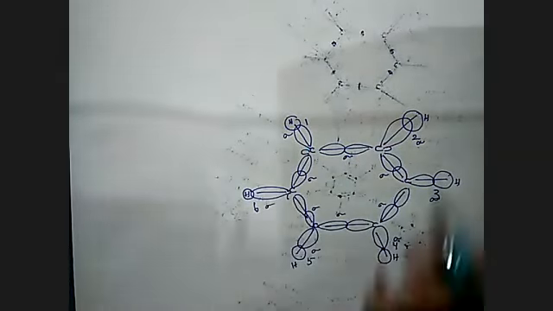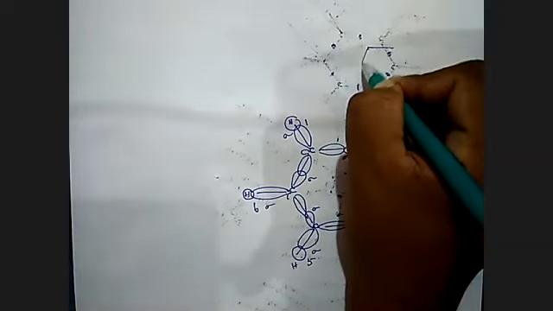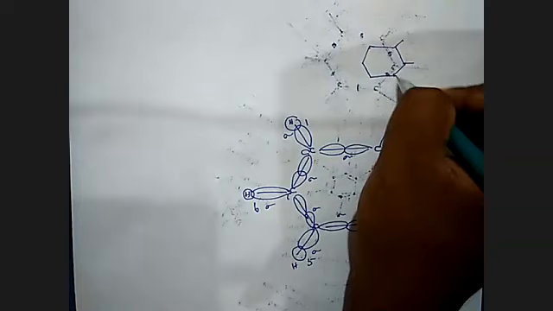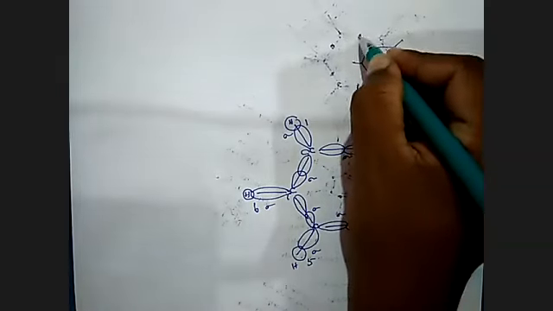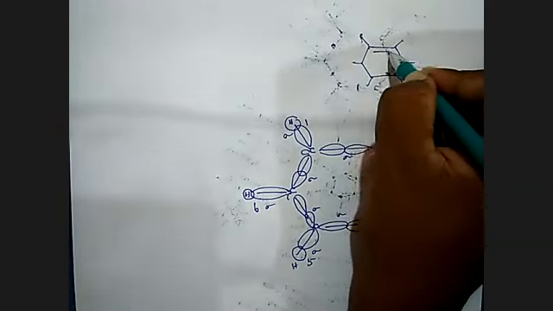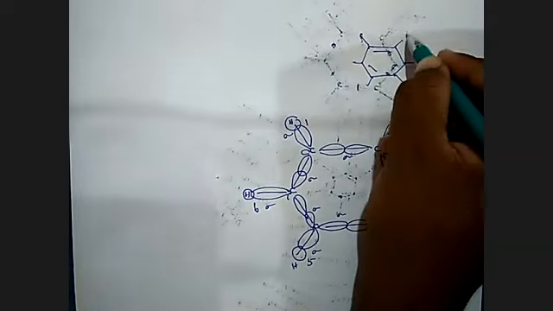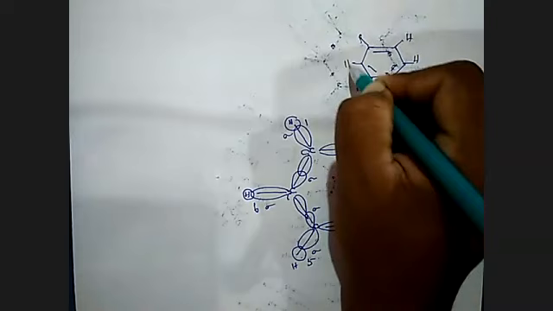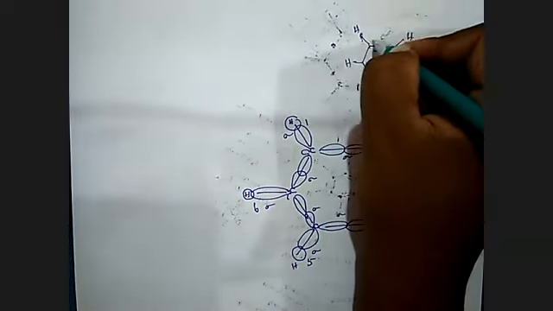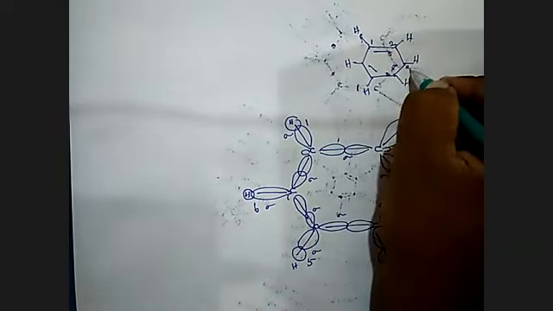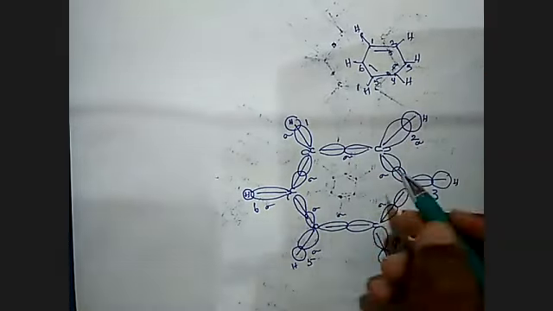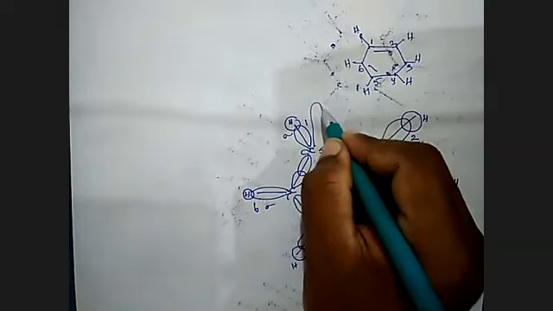Then what is left over in benzene? You're writing the benzene structure like this. Then hydrogens: 1, 2, 3, 4, 5, 6 hydrogens. Then you're writing the double bond system. Simple: 1, 2, 3, 4, 5, 6. Now we should write double bonds in between the carbons.